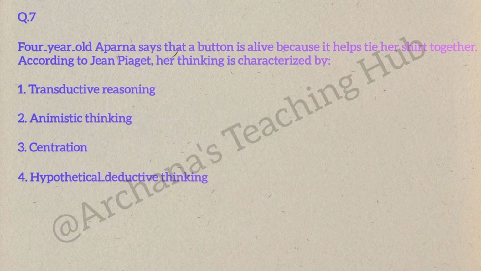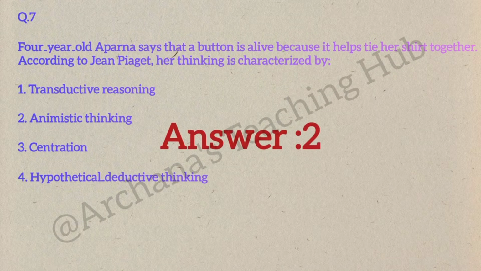Question number 7. 4-year-old Aparna says that a button is alive because it helps tie her and his shirt together. According to Jean Piaget, her thinking is characterized by option 1: transductive reasoning, option 2: animistic thinking, option 3: centration, option 4: hypothetical deductive thinking. Correct answer is option 2: animistic thinking. Giving life-like qualities to non-living things is called animistic thinking.